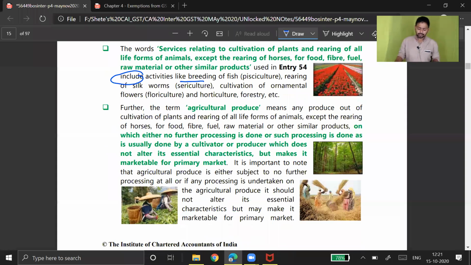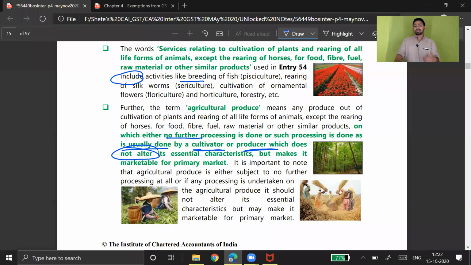Further, the term agriculture produce means any produce out of cultivation of plants or rearing of all life form of animals, except the rearing of horses for food, fiber, fuel, raw material, or other similar product, on which either no further processing is done or such processing is done as is usually done by cultivator or producer, which do not alter, this is very important, which do not alter its essential characteristics but make it more marketable for primary market.